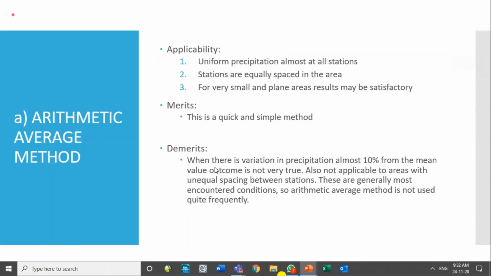When this method is utilized and there is a variation in precipitation of almost 10% from the mean value, the outcome is not very true. If there is more than 10% variation and we use the arithmetic average method, it will not yield a good result. So this is simply a method for very small areas, or for areas where stations are evenly located, evenly spaced.